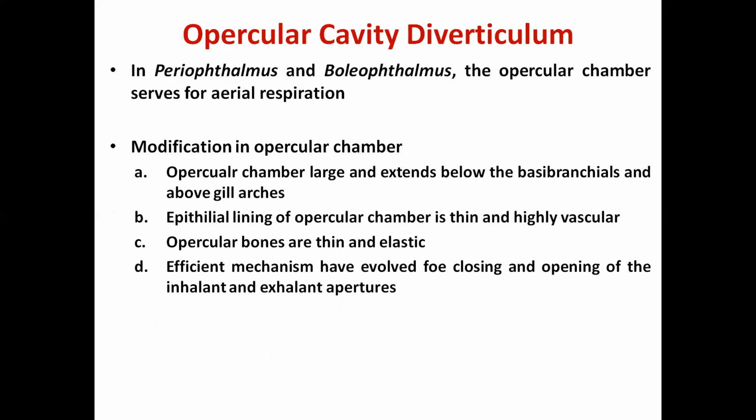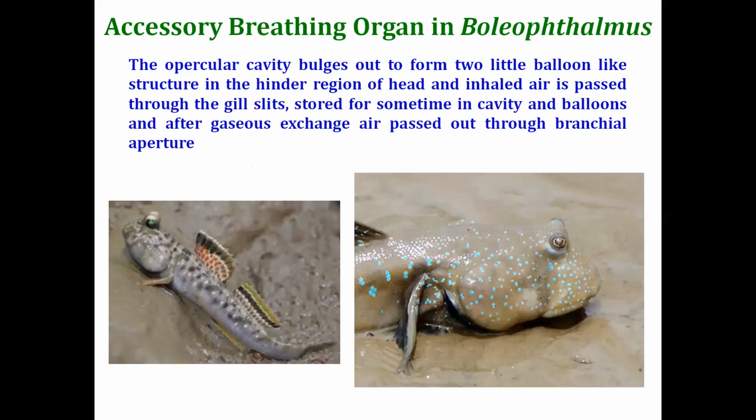Then there are some species in which the opercular cavity is modified. The specialized organ for air breathing develops from the wall of the operculum. There are two very common examples, the mud skipper, Periophthalmus and Boleophthalmus. Here, this is the mud skipper or Boleophthalmus. You can see their operculum becomes soft and bulging, balloon-like. The opercular bone becomes soft and bulges out like small balloons on both sides.